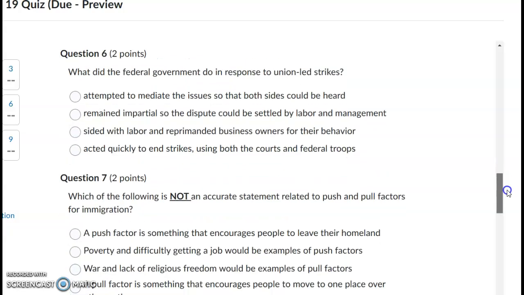Number 6. What did the federal government do in response to union-led strikes? Attempted to mediate the issues so that both sides could be heard, remained impartial so that the dispute could be settled by labor and management, sided with labor and reprimanded business owners for their behavior, acted quickly to end strikes using both the courts and federal troops.